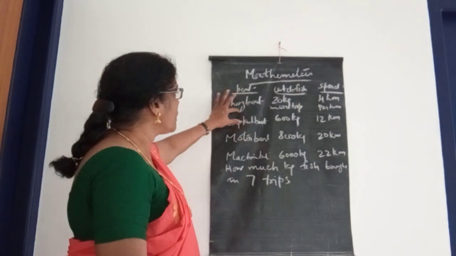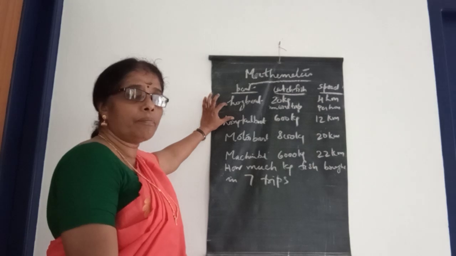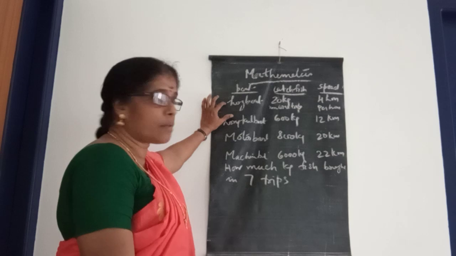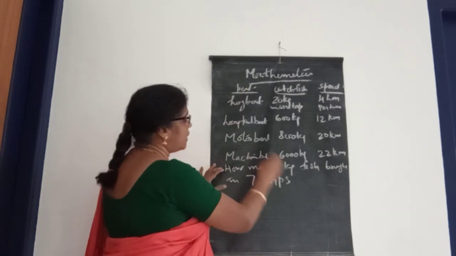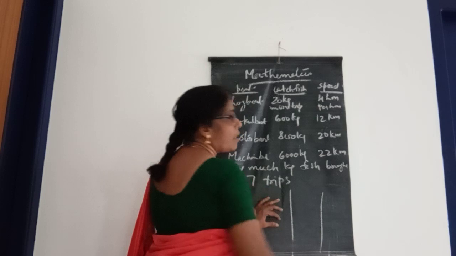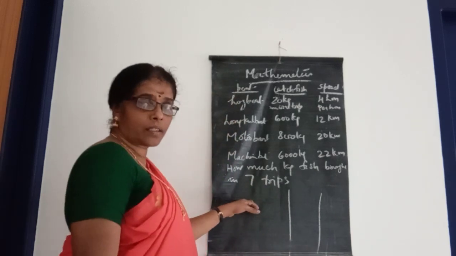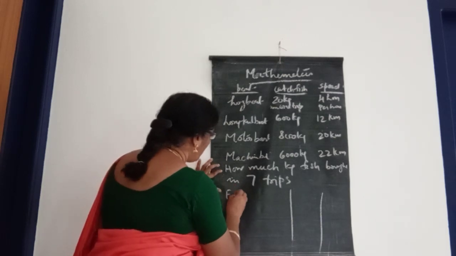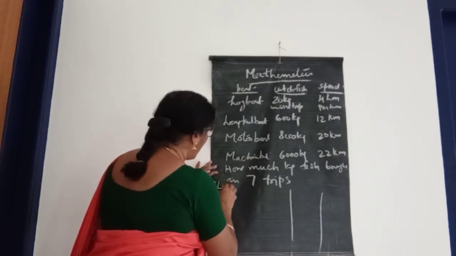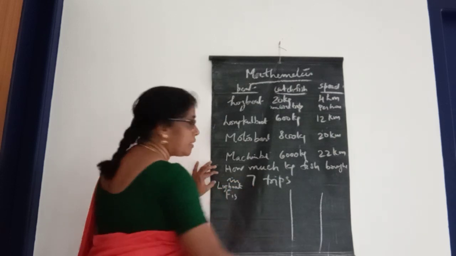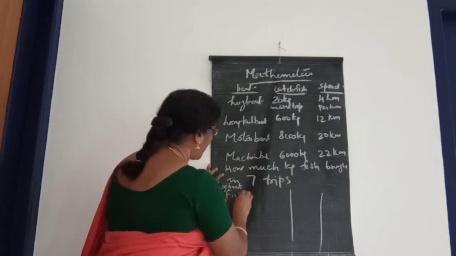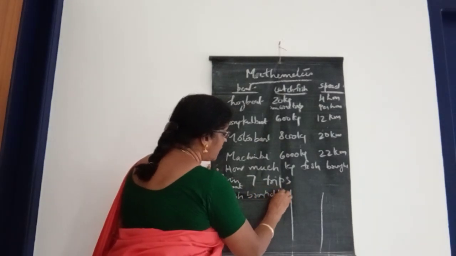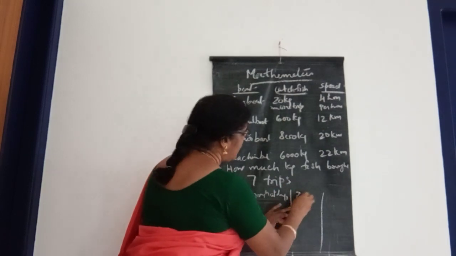First the log boat: in one trip it brought 20 kilograms, isn't it? And how do we write it? Before that you want to put a column and write the statement. What is the statement? The fish brought in one trip by the log boat. You can write it here: log boat, fish brought in one trip, that is 20 kilograms.